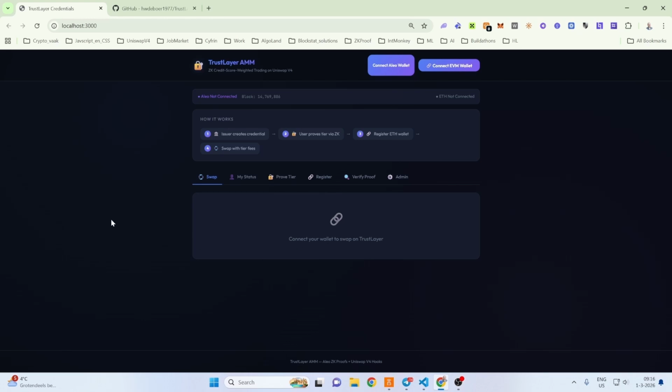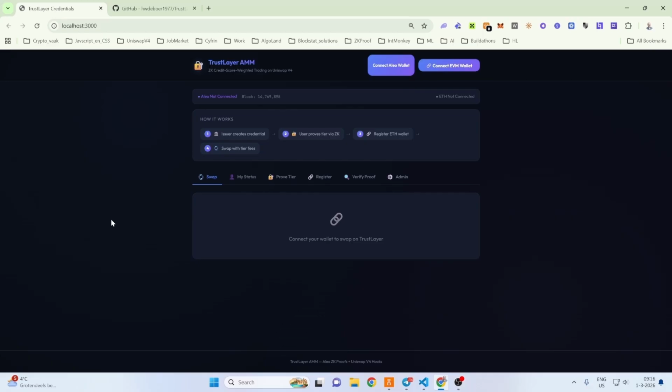TrustLayer AMM is a privacy-preserving DeFi protocol that brings real-world creditworthiness into on-chain trading, without ever exposing the user's actual credit score. It bridges two blockchains, Aleo for privacy and Ethereum on Arbitrum for trading, connected through Uniswap v4 hooks that enforce tiered access based on zero-knowledge proofs.